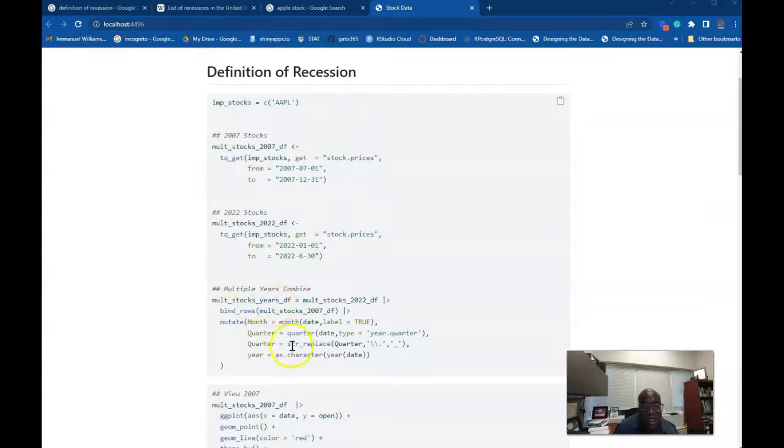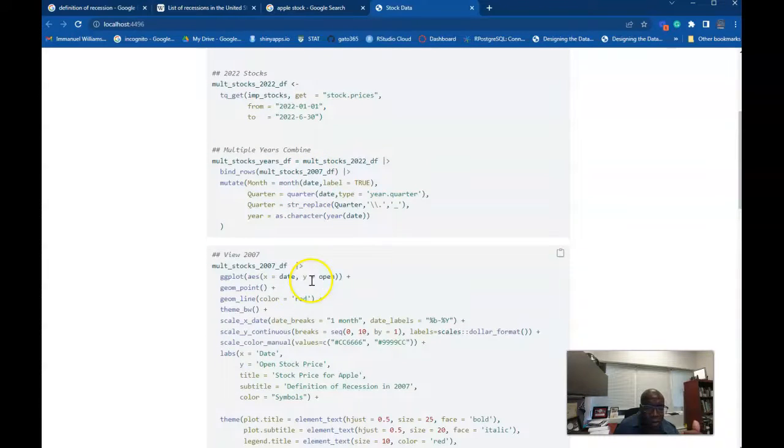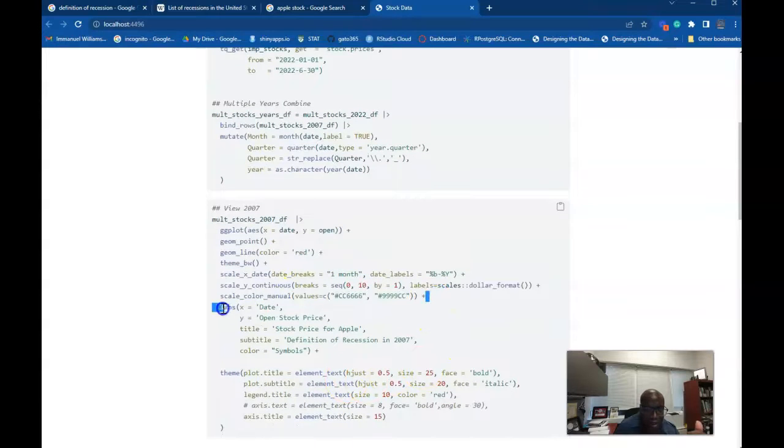Then what I did was I just combined them together. And this is a fun little thing I learned from Posit conf, that you can now use this new pipe, which is really interesting. I did some manipulations to the data so that if I want to look at the quarters and eventually by month, I can go ahead and do that. And what we're going to do is look at the data for 2007 by date and opening price of Apple. I do some aesthetics here. It's nothing serious. I don't really need this line, but it's fine.